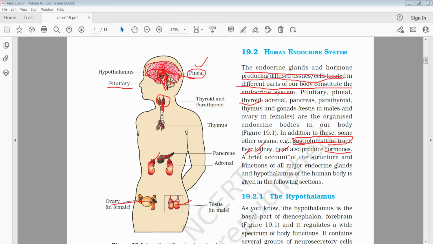A brief account of the structure and functions of all major endocrine glands and the hypothalamus of the human body is given in the following.